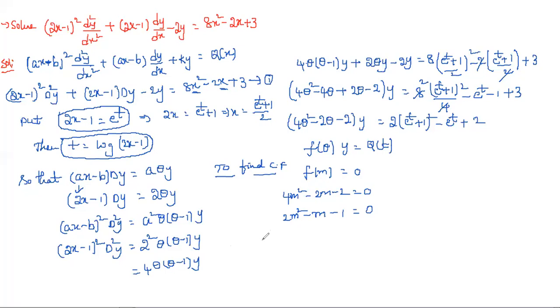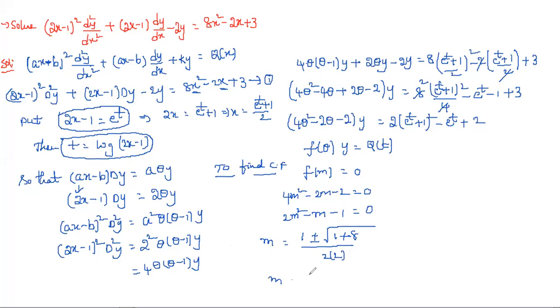And this is a quadratic equation. If you find the roots, m is equal to minus b plus or minus square root of b square minus 4ac, by 2a, that is nothing but 2 into 2.